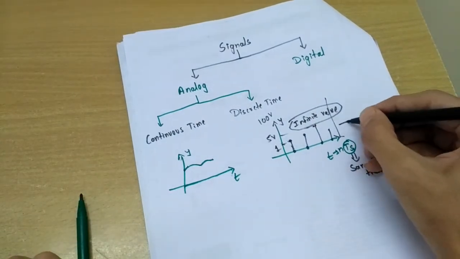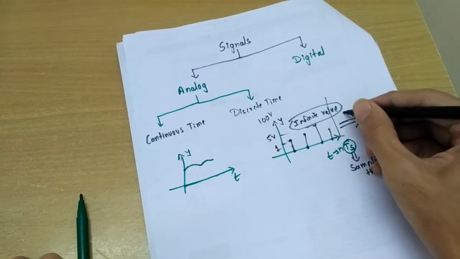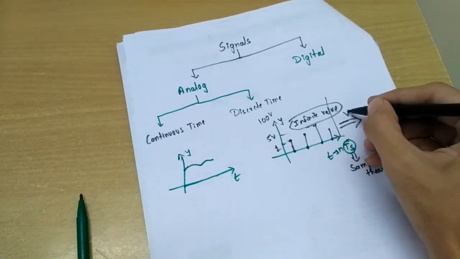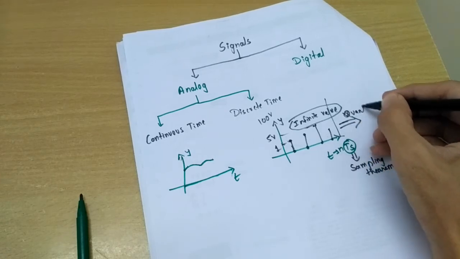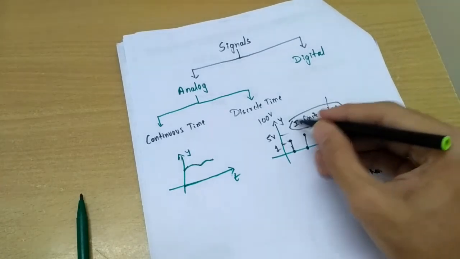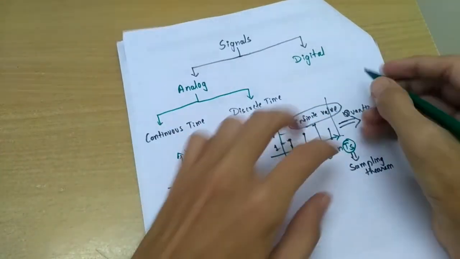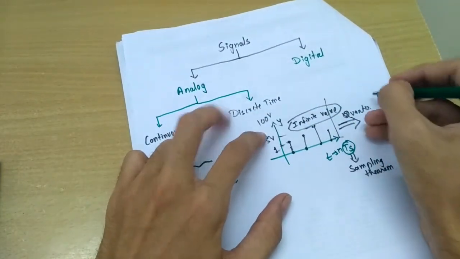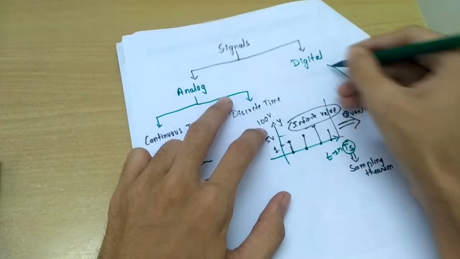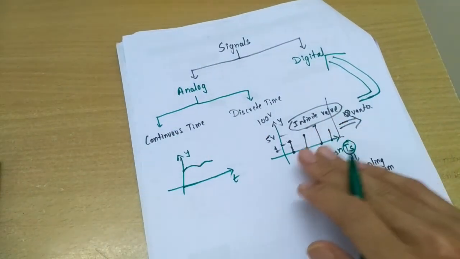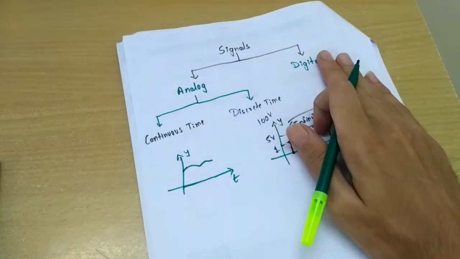But if we quantize this signal, it is already discrete in time. If we quantize it, okay, so now it will take finite number of values on amplitude axis. So after quantizing this discrete time signal, we get digital signal, right? So it is not always necessary that discrete time signals are digital signals.